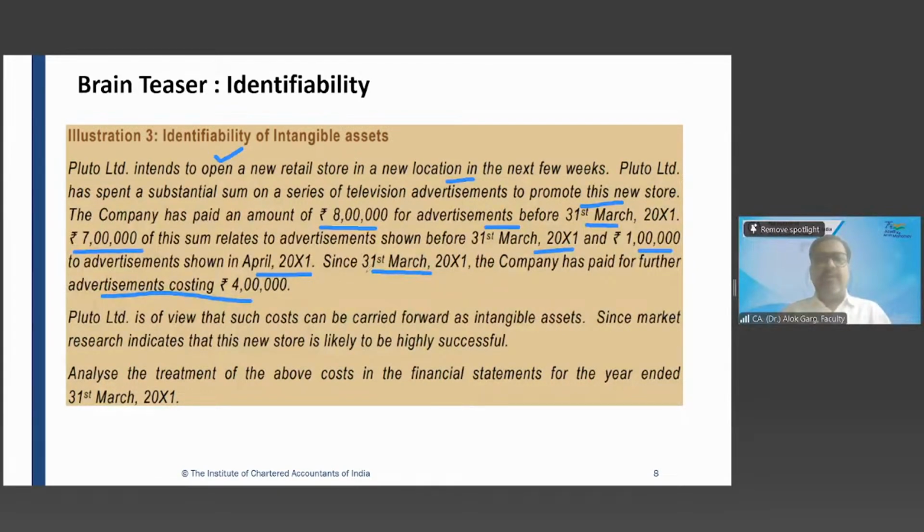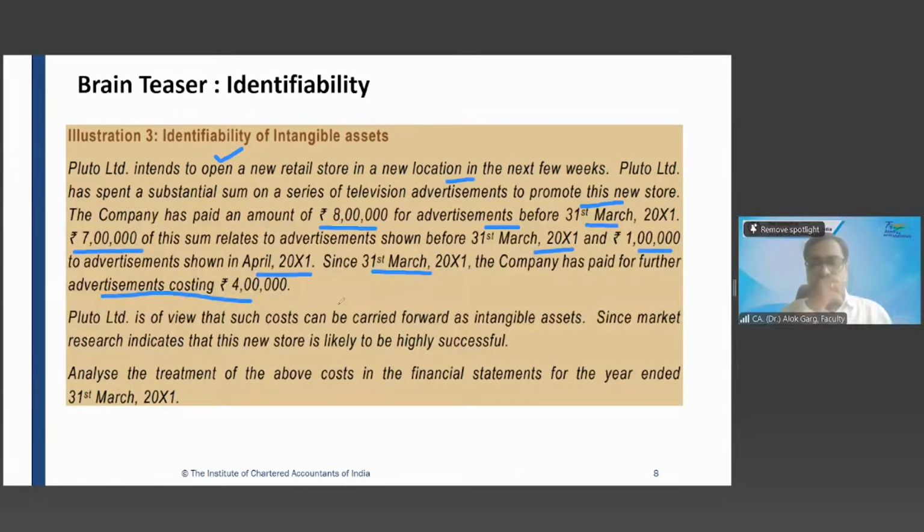Yes. So the company has paid an amount of rupees 8 lakh for advertisement before 31st March 20x1. How much amount has the company paid up to the reporting date? 8 lakh rupees. And 7 lakh of this sum relates to advertisement shown before 20x1. So out of 8 lakh rupees paid, 7 lakh is for the period up to 31st March 20x1. So the advertisements which were broadcasted before 31st March 20x1, and 1 lakh worth of advertisement has been published in the newspaper after March 20x1.